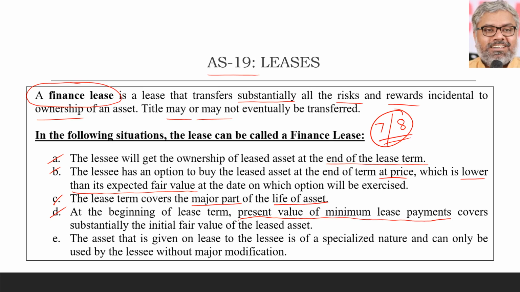The time value of money, how to compute the present values, we should know. That is there in part of financial management anyway. But application of the DCF techniques will be required in this chapter also, because we are supposed to discount the minimum lease payments with a relevant discount factor and find out the present values of those minimum lease payments, and that should be first calculated and kept. And if that present value of minimum lease payment covers substantially the initial fair value of the leased asset, then also that lease can be called a finance lease.